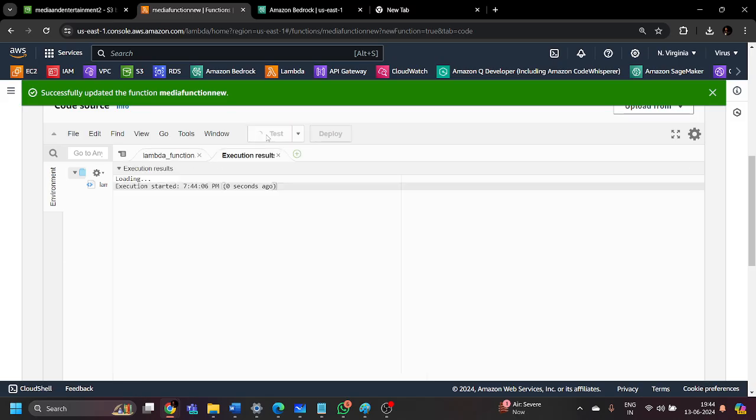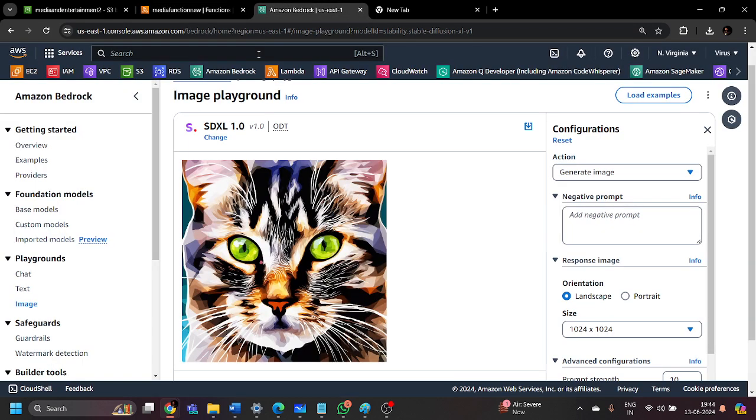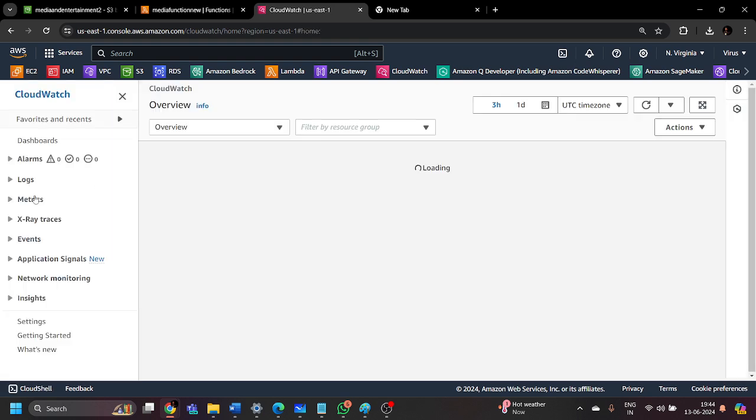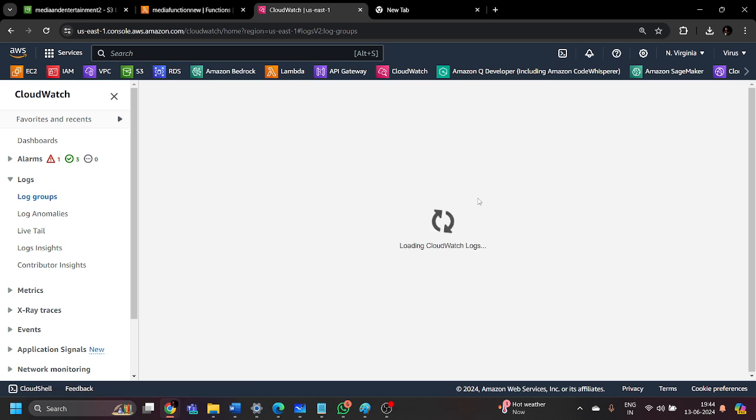Let me first test this particular code so far, without generating the pre-signed URL. Let's see if it is giving us the desired output or not. And if you want to check the function logs, you just go to the CloudWatch service to check the logs related to this particular function, whether it is correctly generating the logs or not, related to this particular project and the code which we are using.